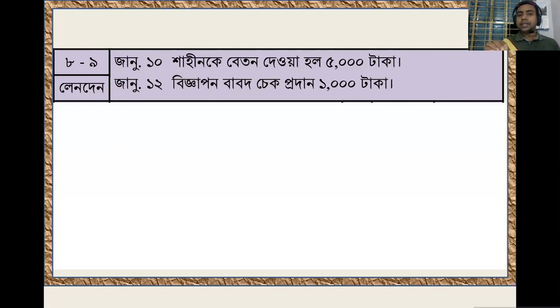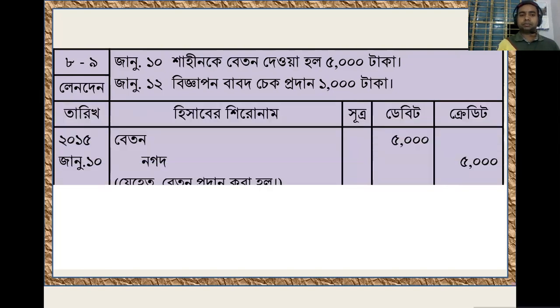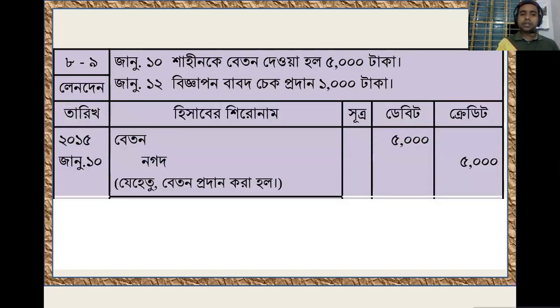So, as salary is an expense, so salary has increased, expenses have increased. So salary expenses will be debit, and the respective amount of cash has gone out from the business. So this is why salary expenses debit and cash will be credit, as an asset has gone out from the business.